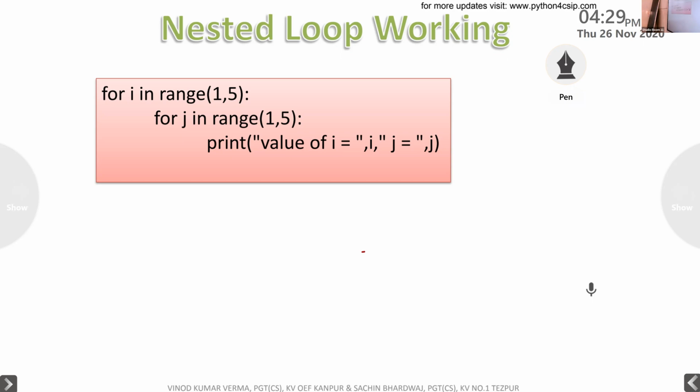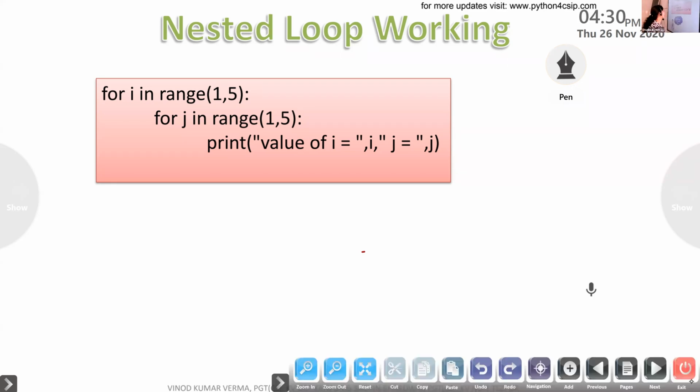Listen here. For j in range 1, comma 5. So each time the inner loop will execute 4 times. And the display is i's value will be displayed, j's value will be displayed. So let's see how to go with it.